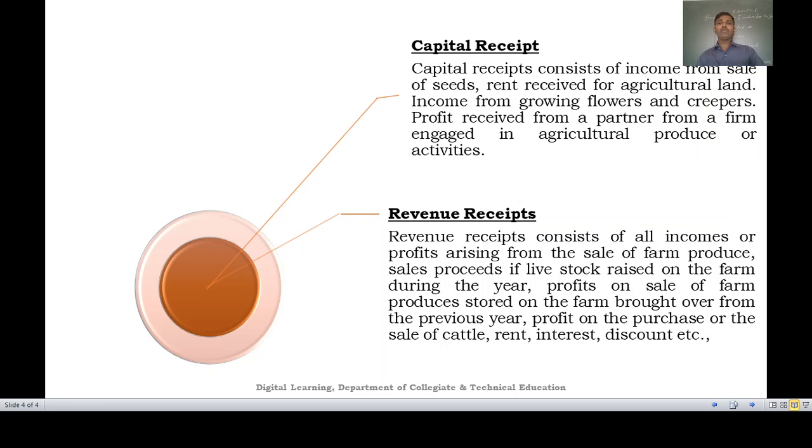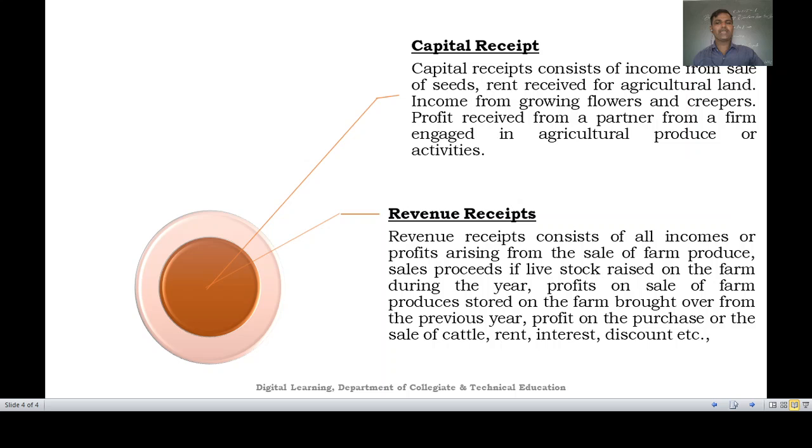And the profit received from a partner from a firm engaged in agricultural produces or activities. So we can see that two or more persons will engage in one activity, that is agricultural activities, producing the agricultural products, and they are going to get the profit. So they are going to get the profit and that will be considered as a capital receipt. So this is, my dear students, the meaning of the capital receipt.